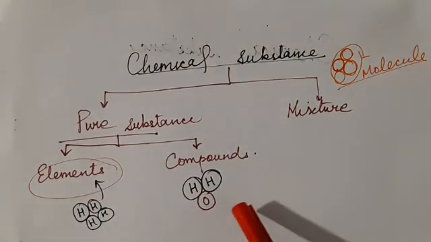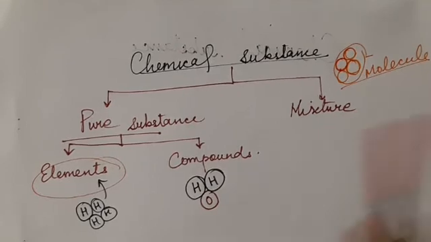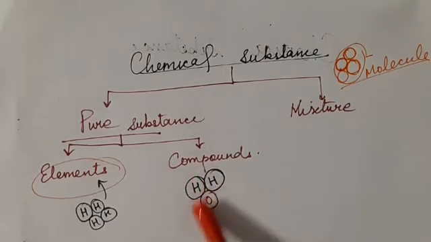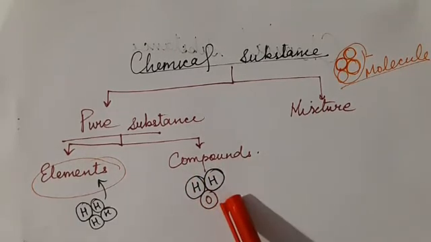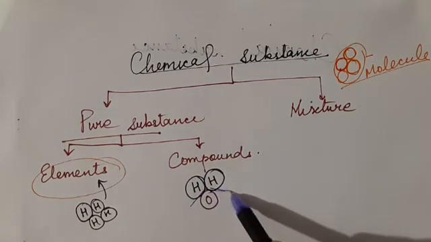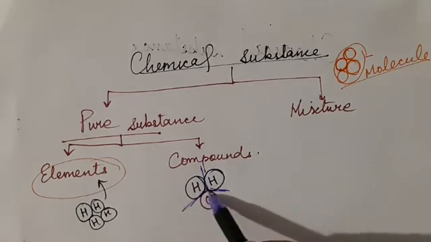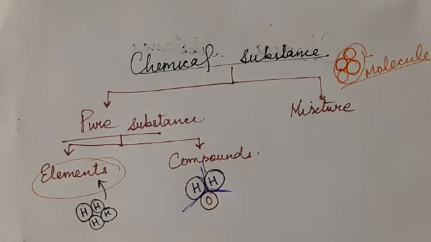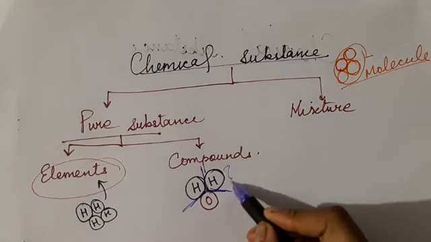And one more very important thing, children, to remember here is that a compound cannot be separated. When this hydrogen molecule and oxygen molecule come together, they bind chemically. They form a bond which is a chemical bond. Okay, and such a bond cannot be broken. Therefore, you cannot separate a compound. A very easy example of compound is H2O. This means water.